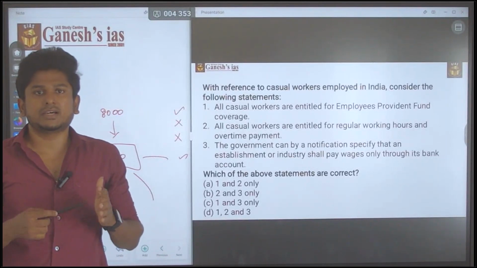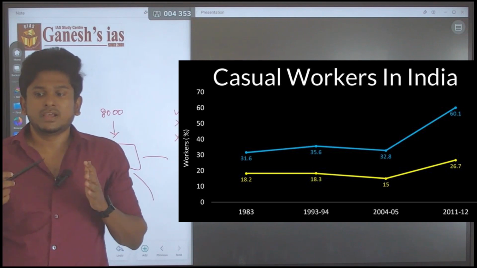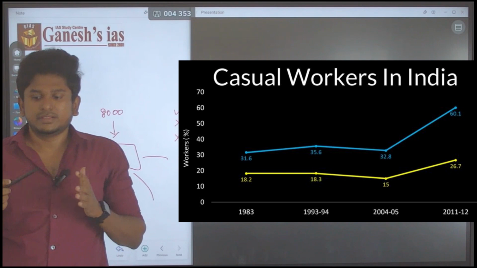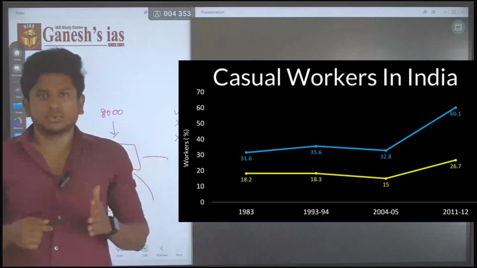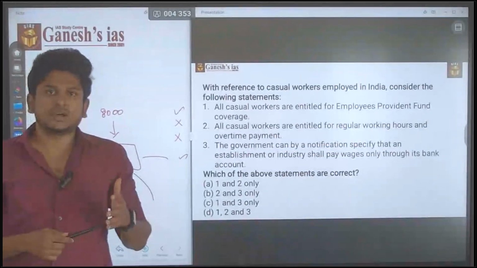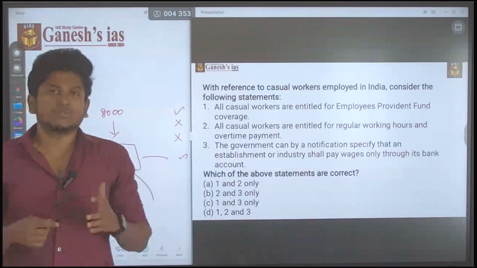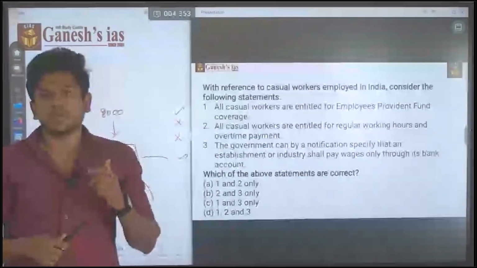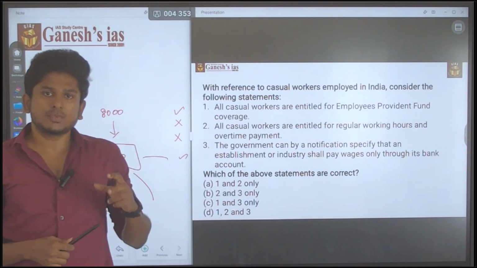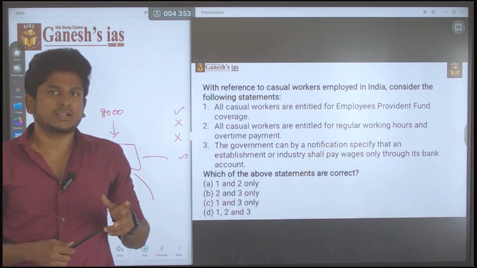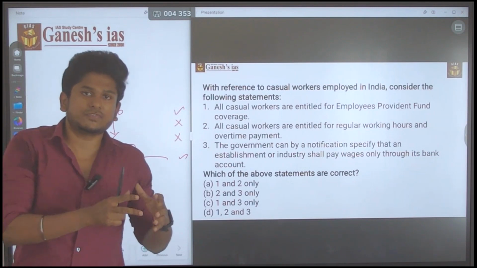The data said that there is this much percentage of casual workers in India, and these people are working in these sectors, like most people are working in manufacturing as casual workers. Likewise the data was shown. The aspirants just consumed the data and tried to memorize it, because they thought the question would be from that report, but UPSC had some other idea. They came with another way of asking the question. They asked about the same casual workers, but they came with other previous year current affairs data.